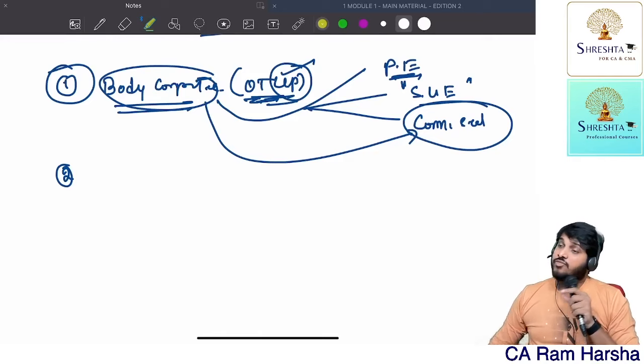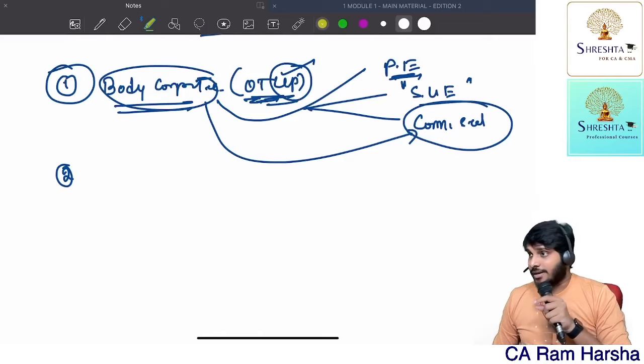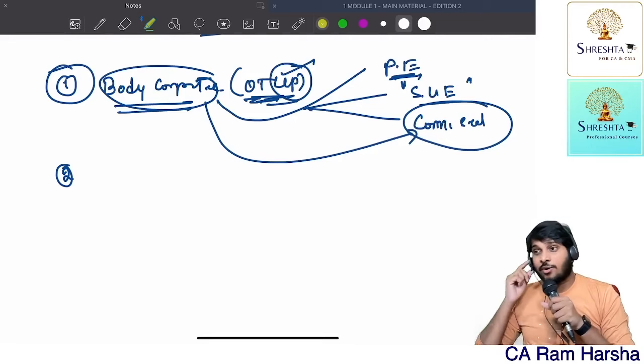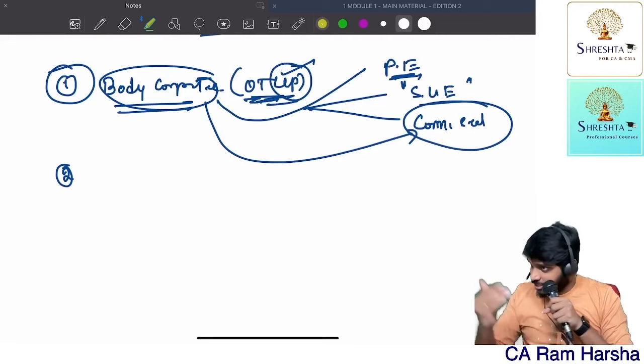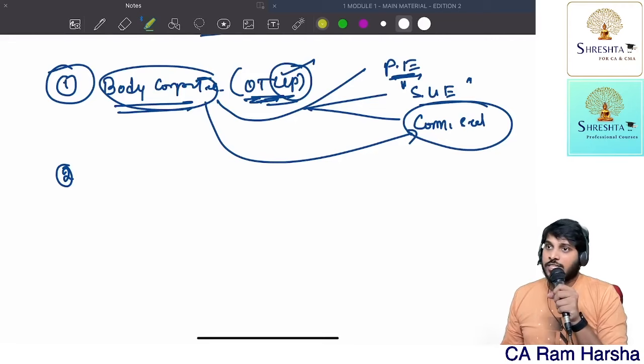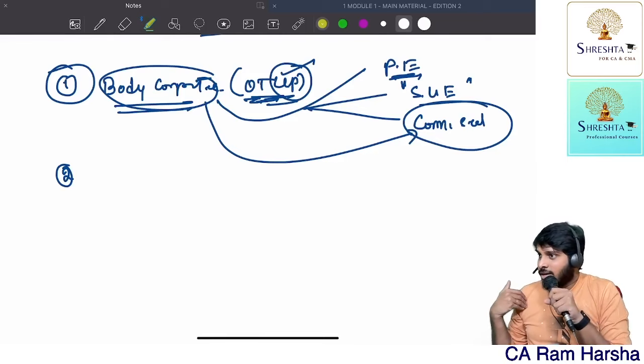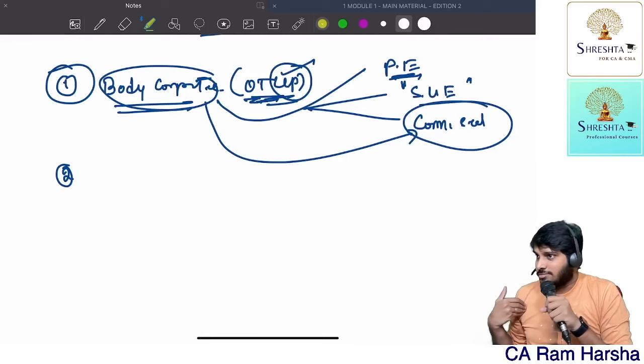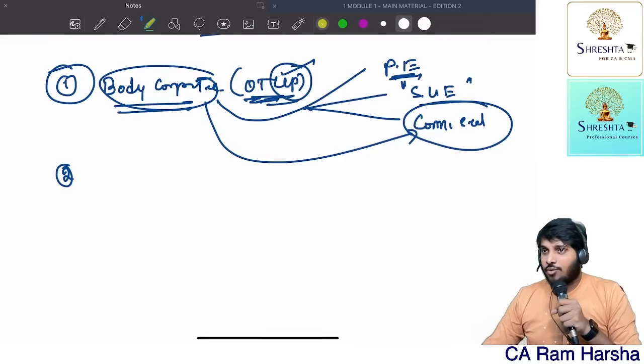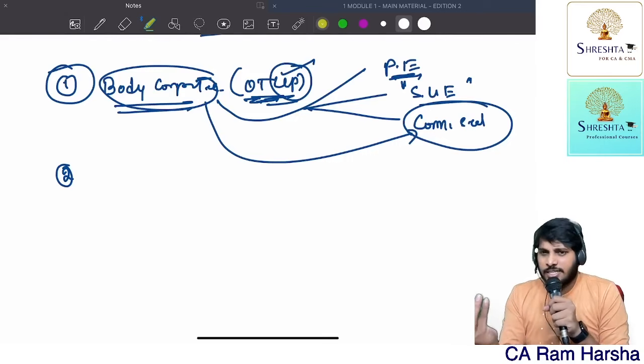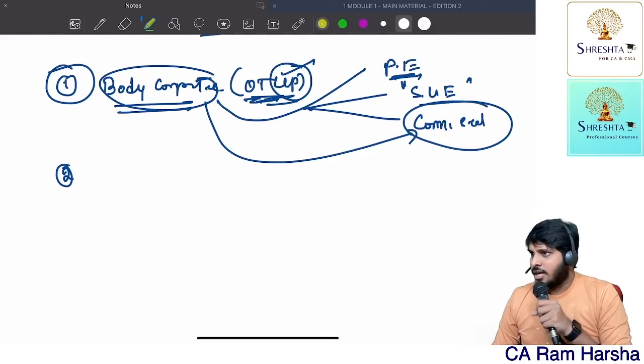Now again, after the CA told, okay sir, we'll go for company, then the CA asked me, sir, should we go for private or public? He asked us. I told, sir, I don't know what is the difference. I'm a normal non-finance person, not a finance background student. I told him, sir, it is private versus public. What does it mean? What is a private? What is a public?